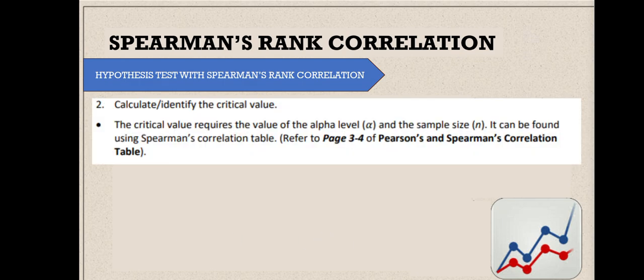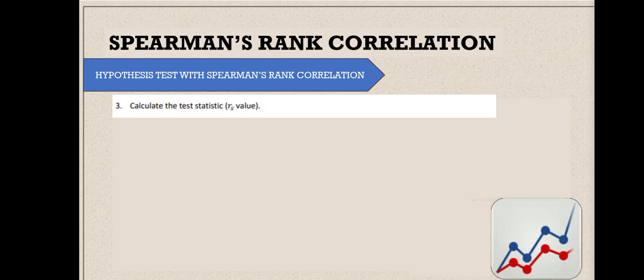Okay, after that, calculate or identify the critical value. So the critical value requires the value of the alpha level and the sample size. So it can be found using Spearman's correlation table. So meron din tayong separate na handouts para sa Spearman's correlation table, no? And step 3, calculate the test statistic or the R sub S value.